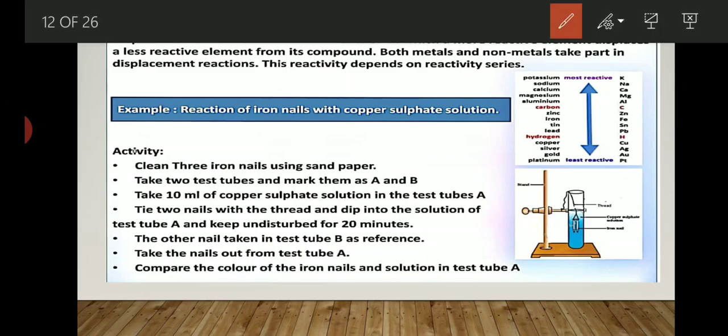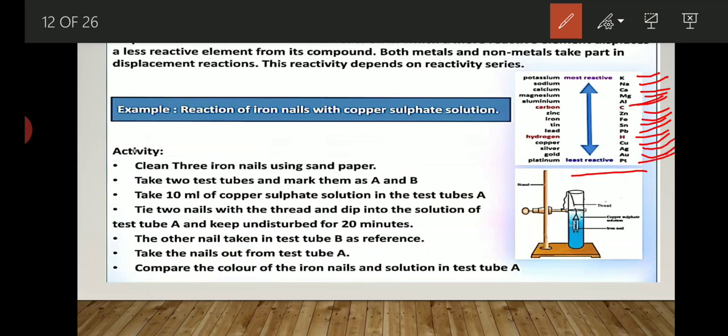See, one series is made in which all the elements are arranged on the basis of their reactivity. So basically a displacement reaction is a type of reaction in which highly reactive elements displace the less reactive elements from their salt solution. So in the reactivity series, the most reactive element is potassium, then sodium, calcium, magnesium, aluminum, carbon, zinc, iron, tin, lead, hydrogen, copper, silver, gold, platinum.